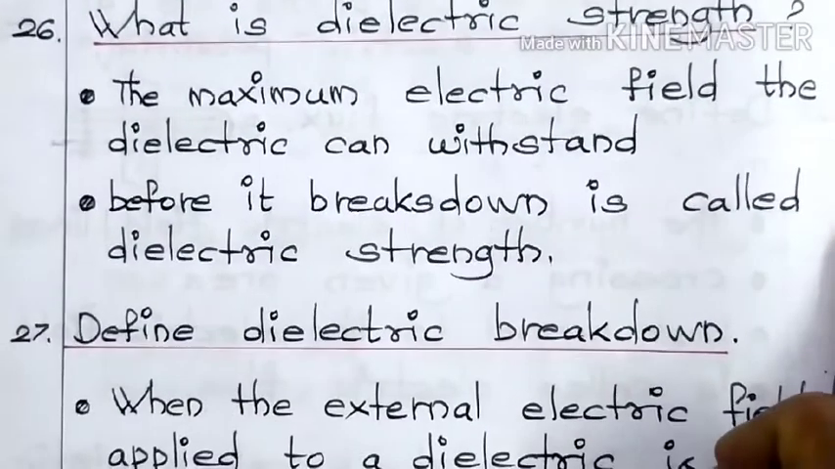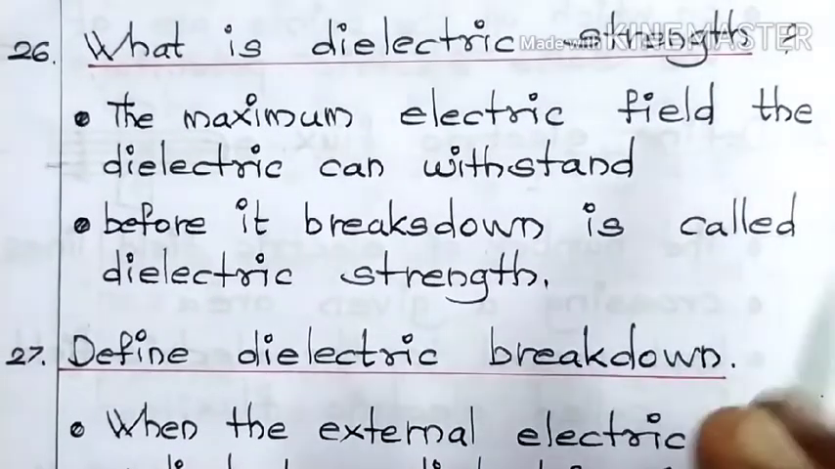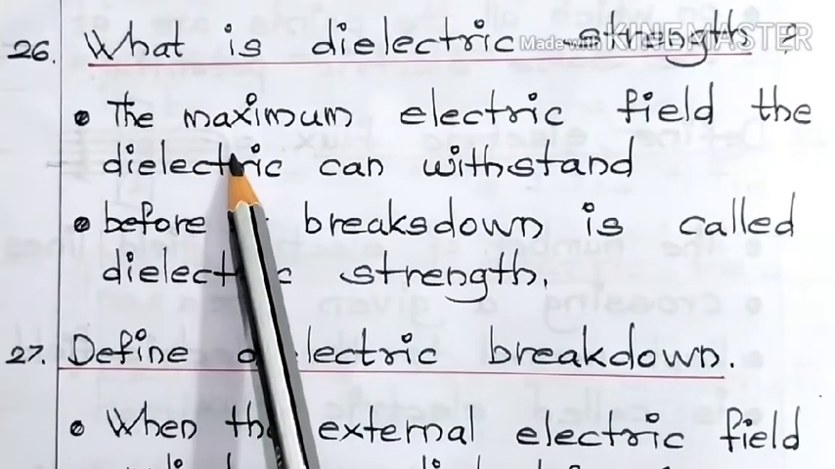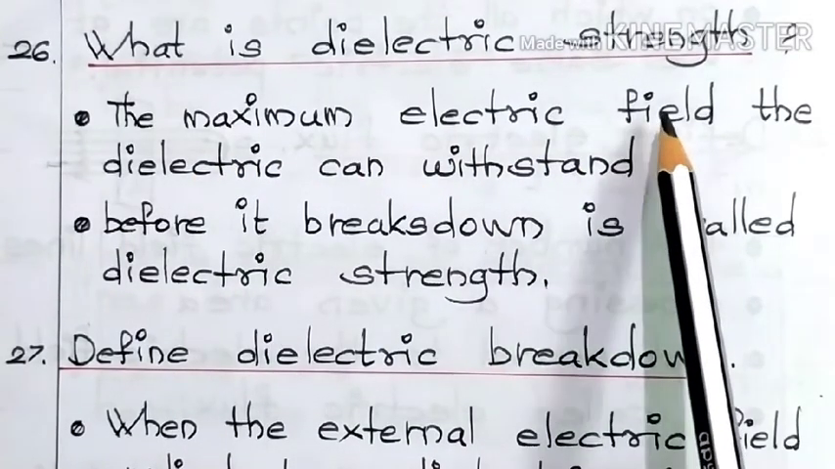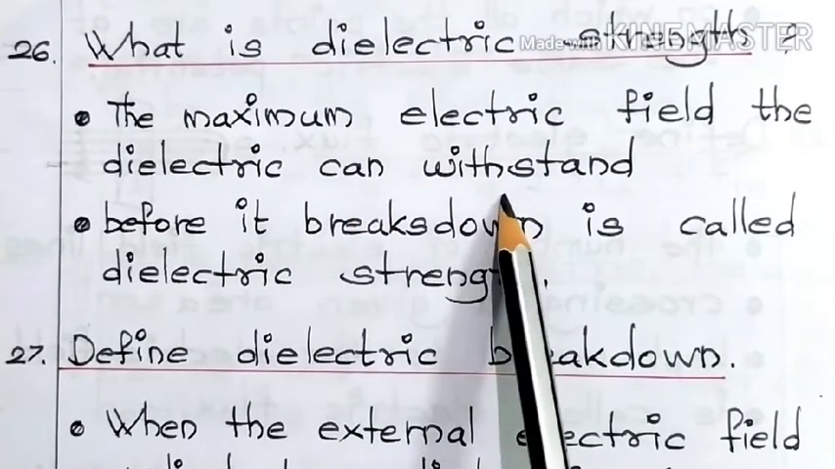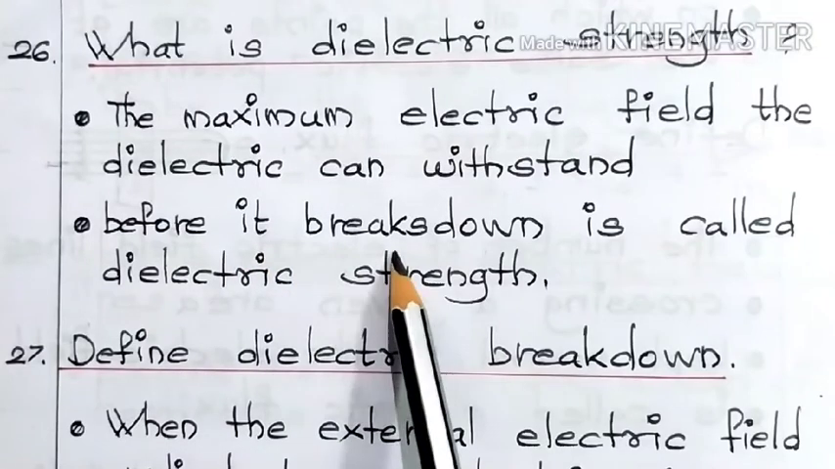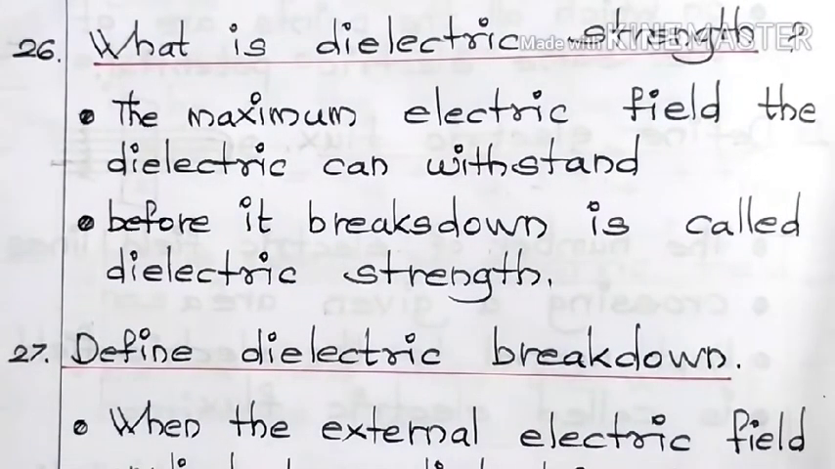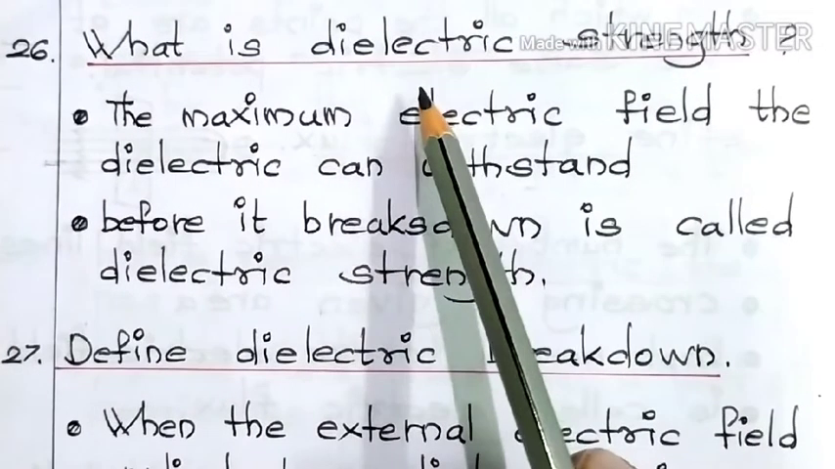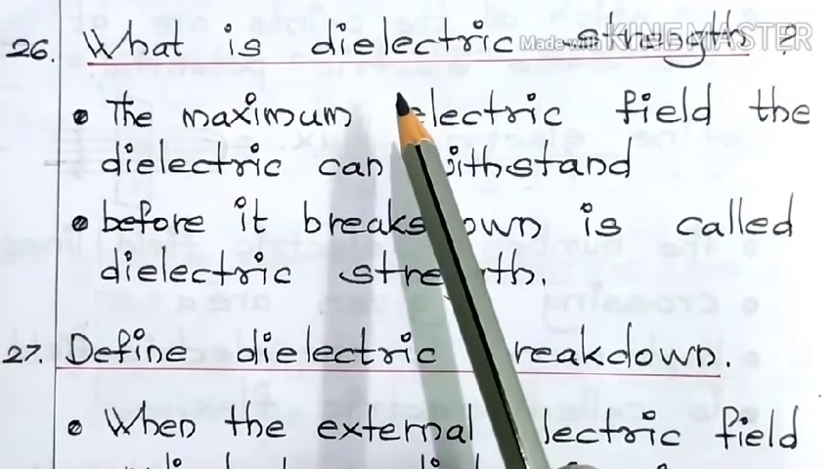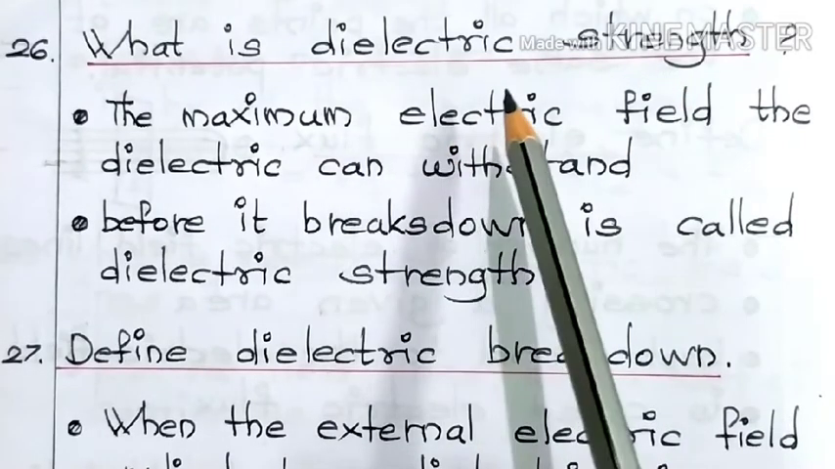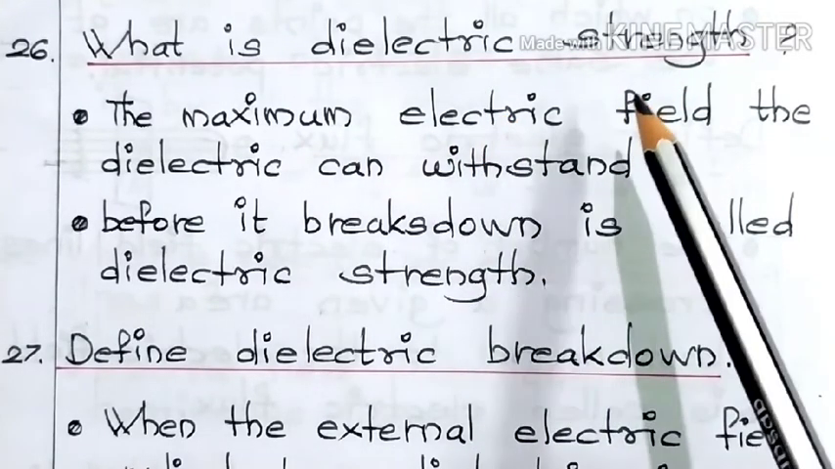Next question, 26th one. What is dielectric strength? The maximum electric field the dielectric can withstand before it breaks down is called dielectric strength. First, what is meant by a dielectric? Dielectric is nothing but an insulator, an object which does not conduct electricity.